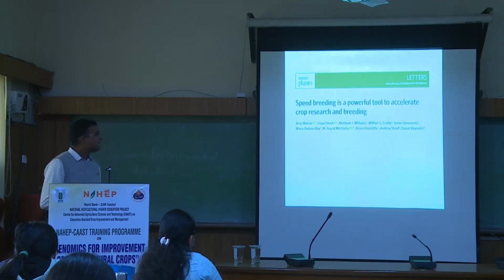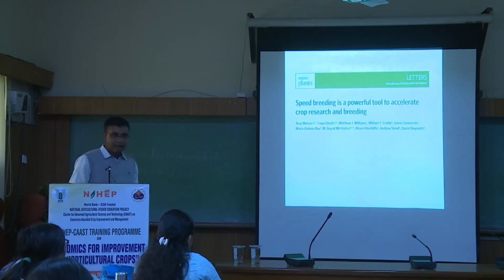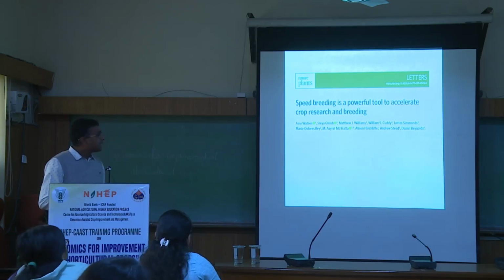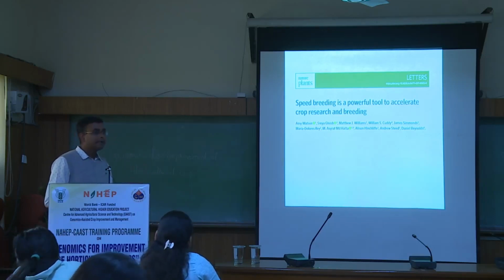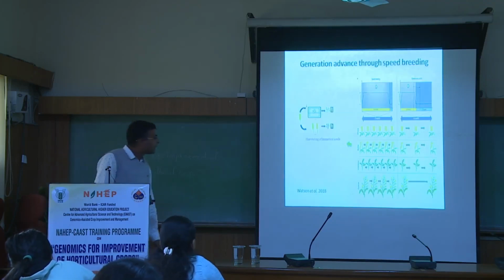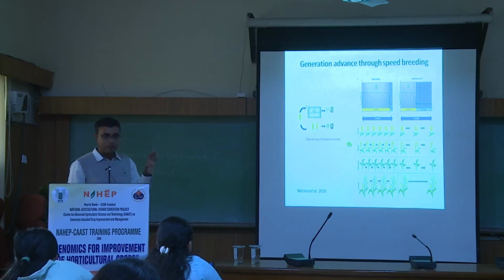So this is the actual landmark paper in speed breeding, which came in Nature in the year 1998, no? So this is Watson, no? Yeah, Watson. They, from the University of Wisconsin, studied speed breeding in a set of crops, 4 crops actually, no? And they found that in crops like wheat, barley, chickpea, and canola, they had taken 4 crops.